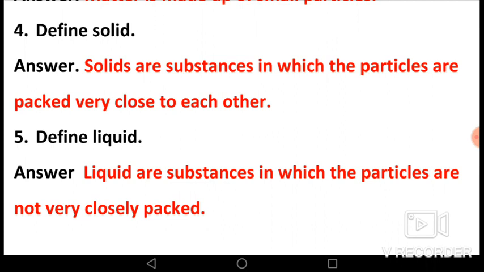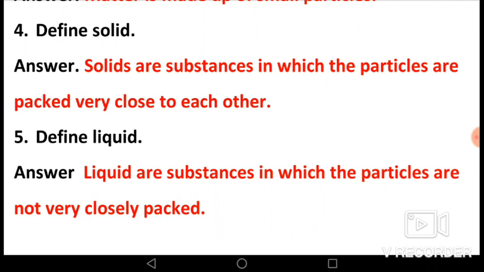Solids are substances in which the particles are packed very close to each other.